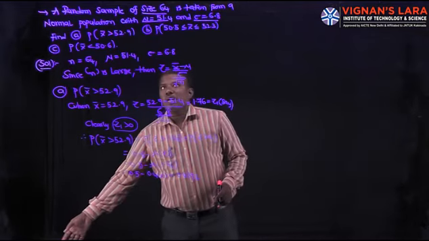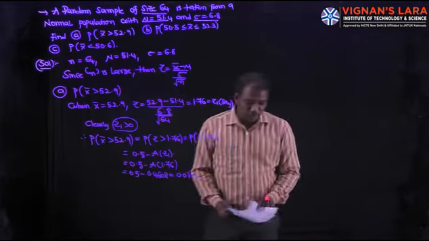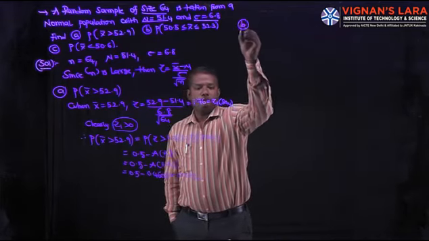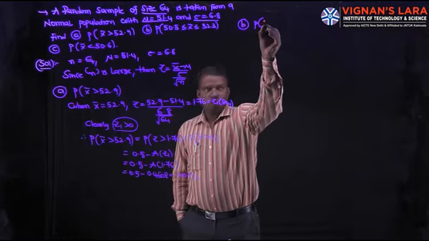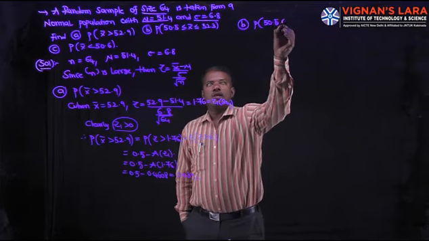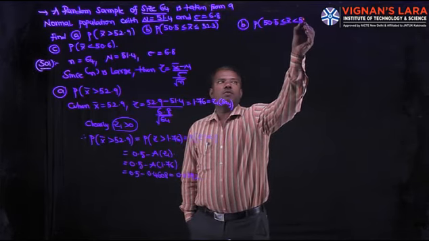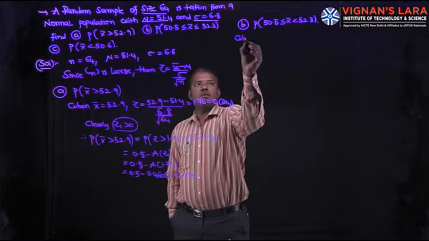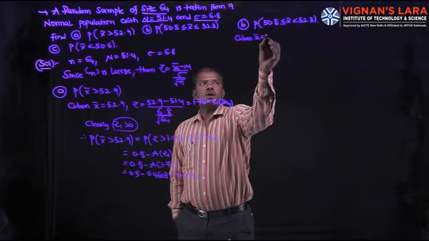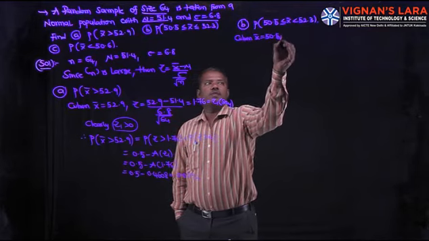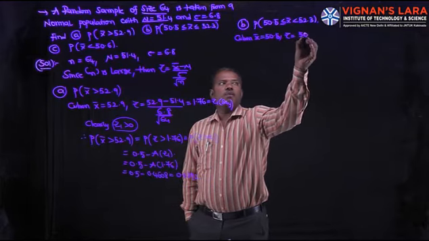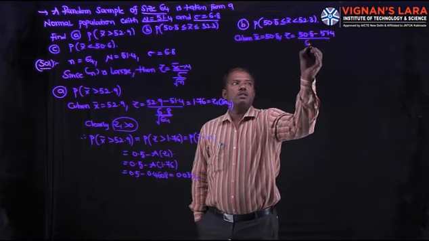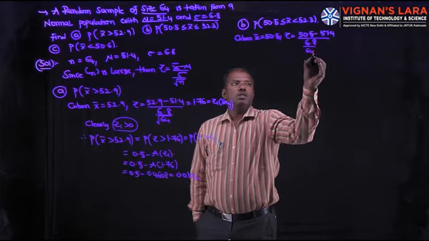Then coming to the second bit, P of 50.5 less than or equal to x bar less than or equal to 52.3. In this case, first when x bar is equal to 50.5, then Z is 50.5 minus mu, 51.4, by sigma by root n, 6.8 by root 64.